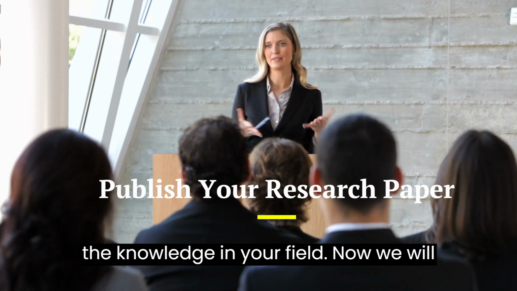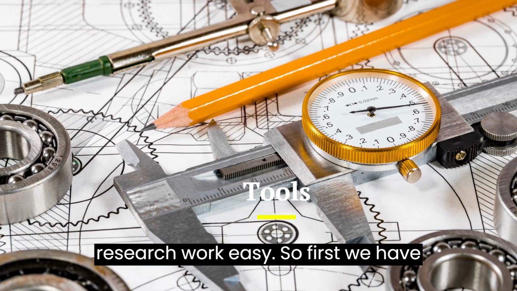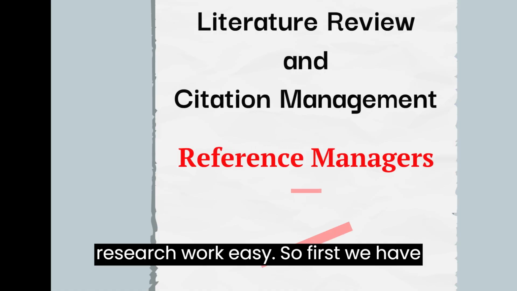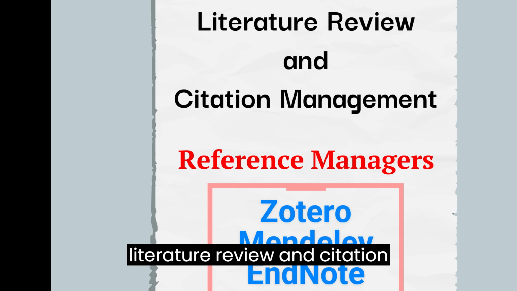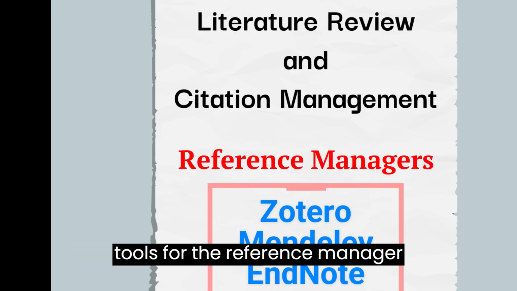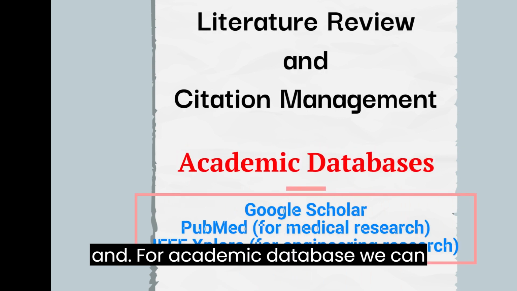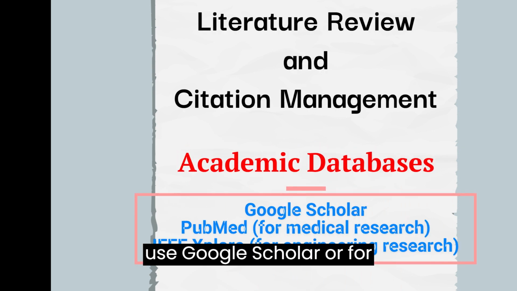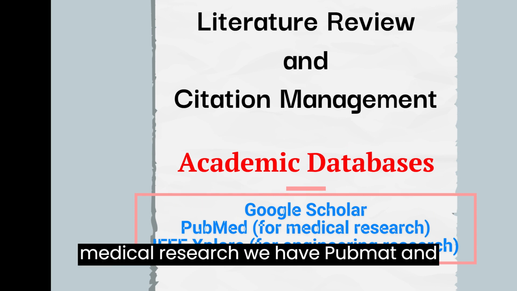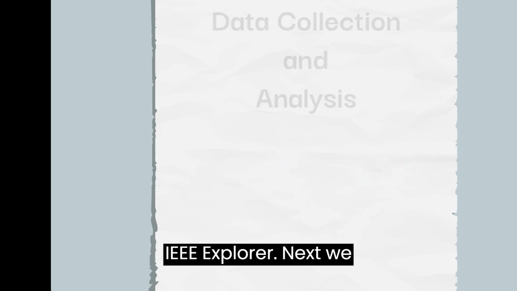Now we will see different tools that can make our research work easy. So first we have literature review and citation management tools. Here you can see the tools for the reference manager, and for academic databases we can use Google Scholar, or for medical research we have PubMed, and for engineering research we can use IEEE Xplore.